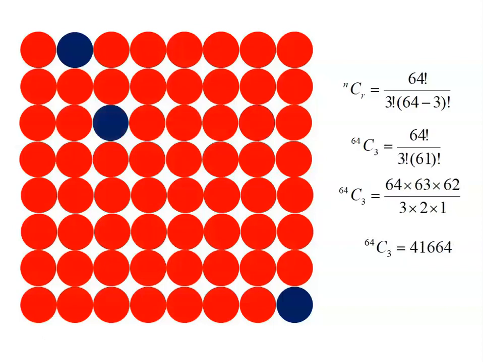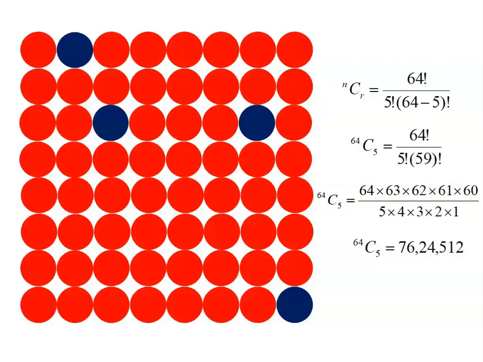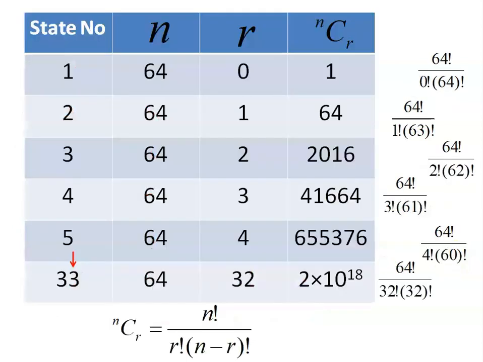Now three coins flipped: 41,664 distinct ways in which you can depict this. Four coins flipped: 635,376. Five coins flipped. Here I have shown 4 coins, but the calculation is of 5 coins: 7,624,512. The number is becoming huge.